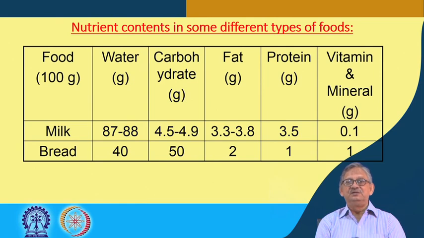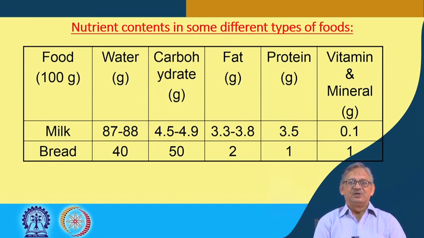So, you see, the purpose of showing this table is that you have an overview of what the nutrients are and how much is available from what type of food material.